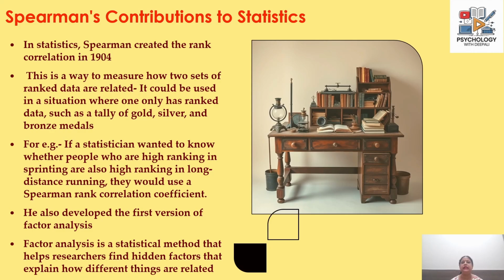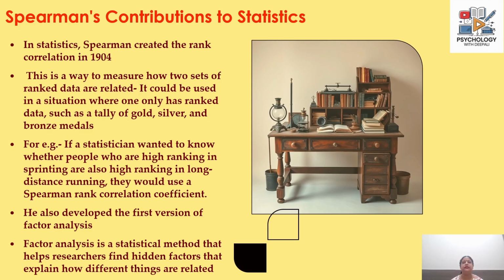Under his guidance, Spearman also delved into statistics and created what is called the rank correlation method in 1904. This is a way to measure how two sets of ranked data are correlated. So it could be used in a situation where one only has ranked data, let us say the tally of gold medals or silver medals or bronze medals won by a set of people. And statistically, if we want to know whether people who are high ranking in sprinting are also high ranking in long distance running, then we would use this Spearman rank correlation method to find out whether there is any connection or correlation between these two sets of data.